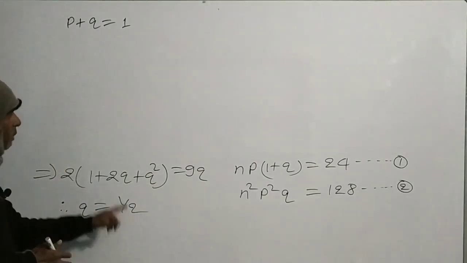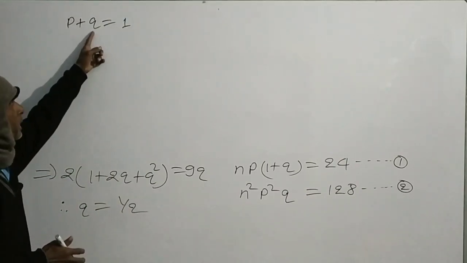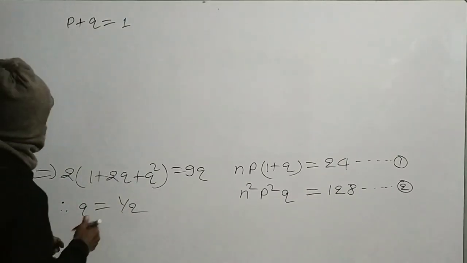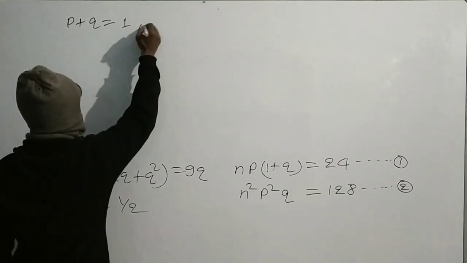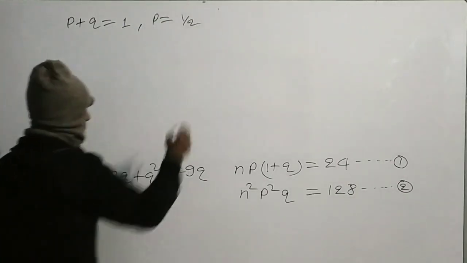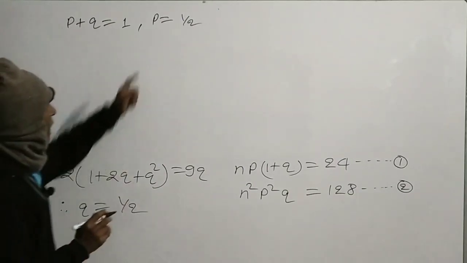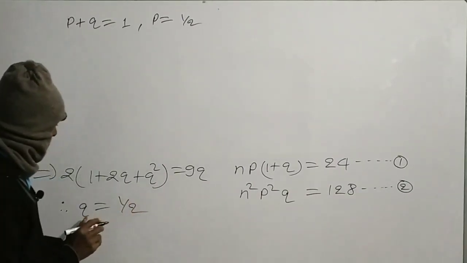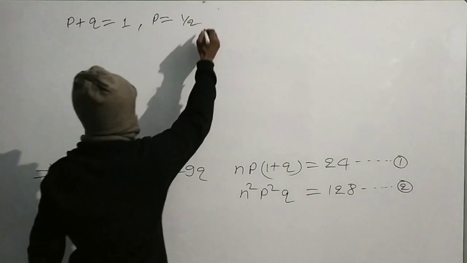Putting q is equal to 1 by 2 in this place, we get p is equal to 1 by 2. Now we have the value of p as 1 by 2 and the value of q as 1 by 2.